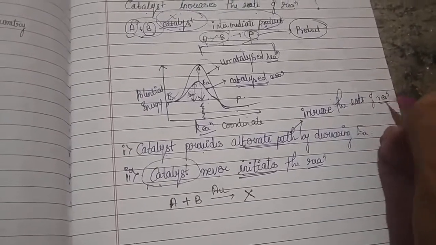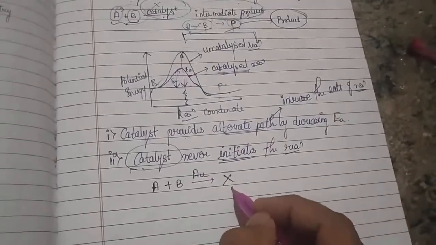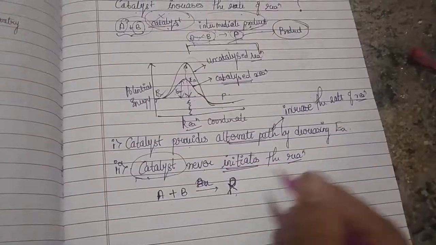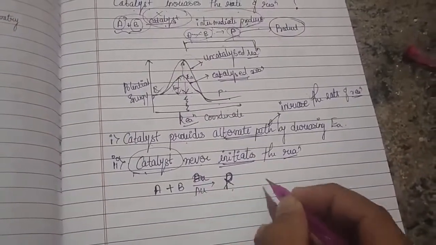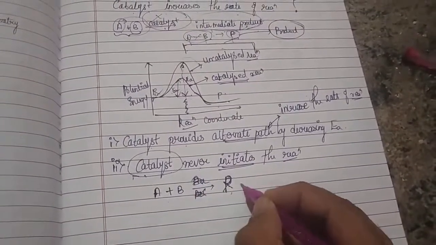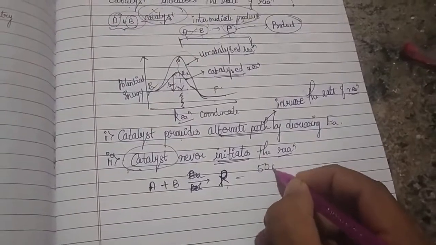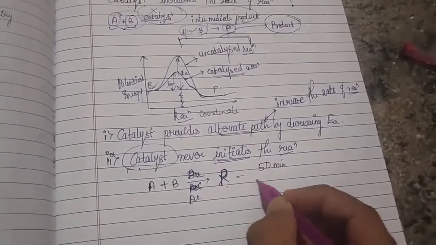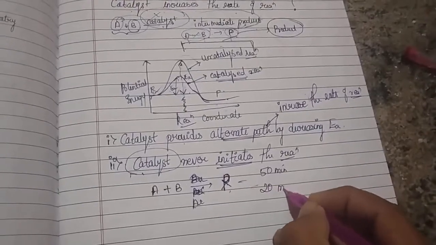That means what? If a reaction is carrying out and you have been getting a product in some case, in the absence of catalyst, if we are getting this reaction in some 15 minutes, by using some catalyst you may get this in 20 minutes.